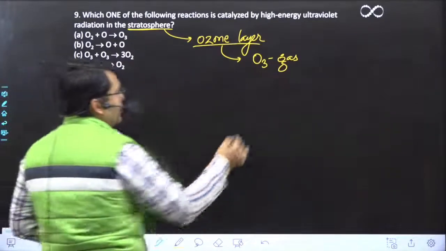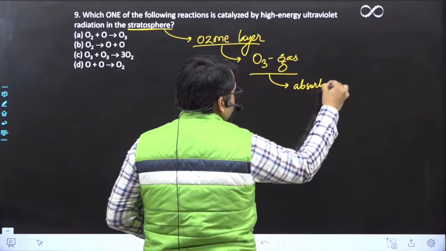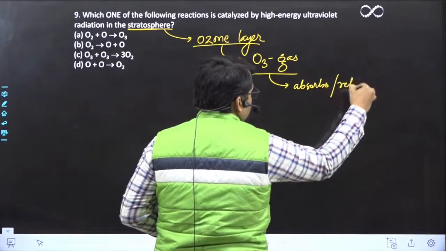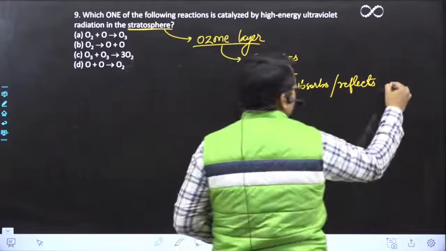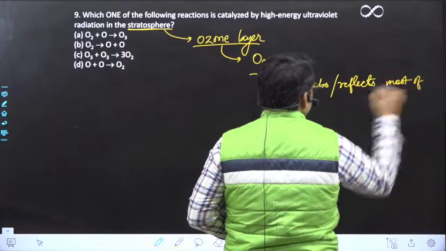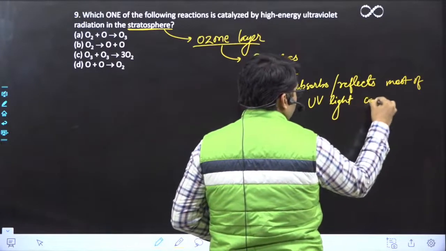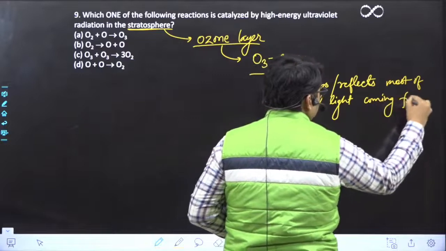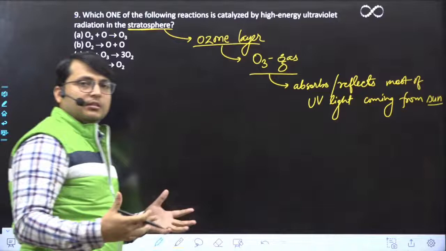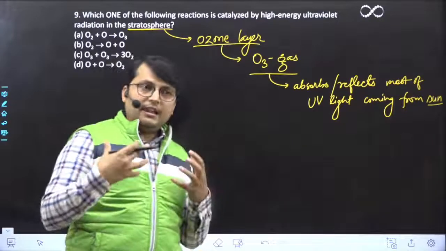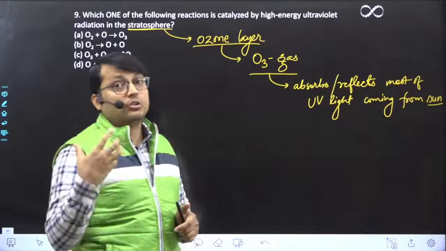And what this ozone gas does, it absorbs or reflects. दोनों काम करता है, absorb भी करता है, reflect भी करता है. Most of the UV light coming from the sun, right? Thus helping or saving life on Earth from these harmful UV radiations, which are strong mutagens.